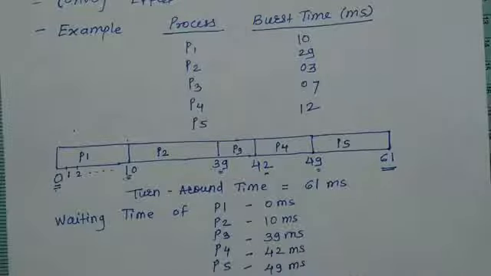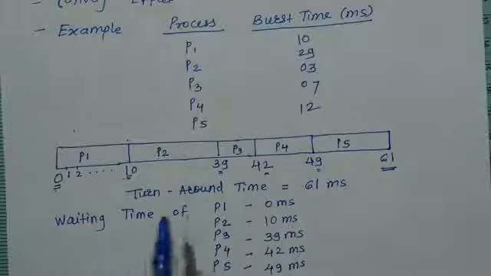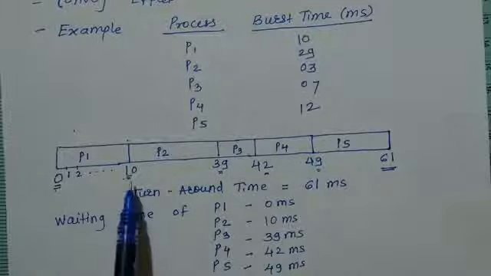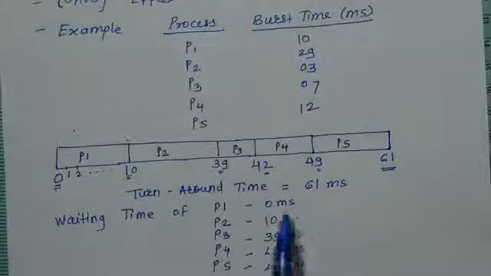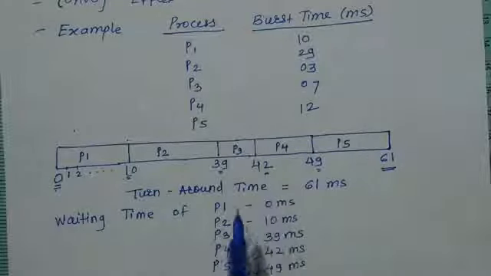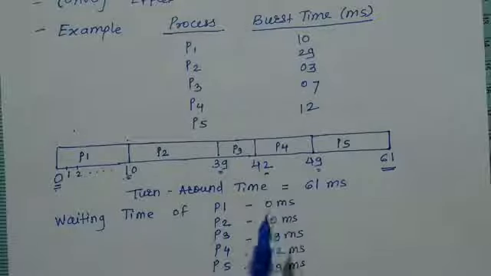Now here you can observe that individual waiting time depends on the previous process execution. So waiting time is nothing but the summation of the period spent in the ready queue. It will not consider the execution time of that process. Waiting time is just the waiting time in the ready queue.